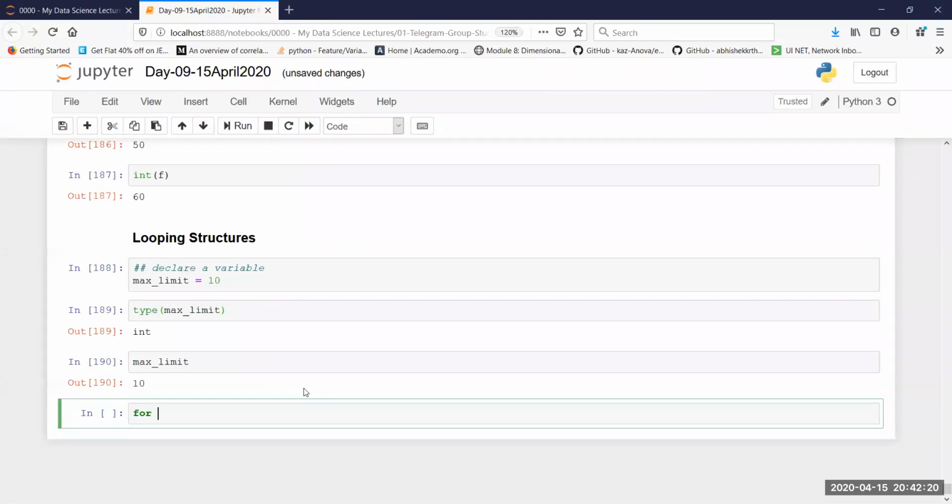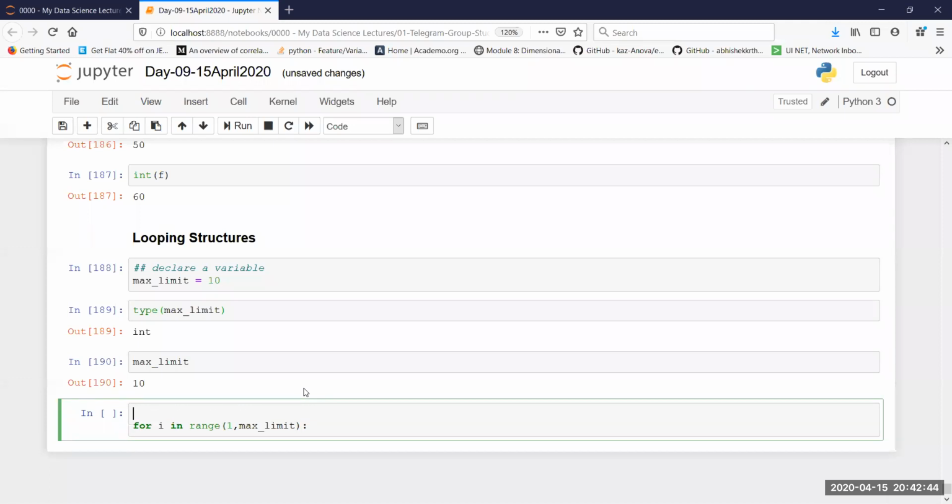So what I do is, for any, let's say, iterator, for I in range, I'll start with 1 and I'll end at something. So my end is going to be max limit. This is how we define a for loop. And then we have to give a colon.